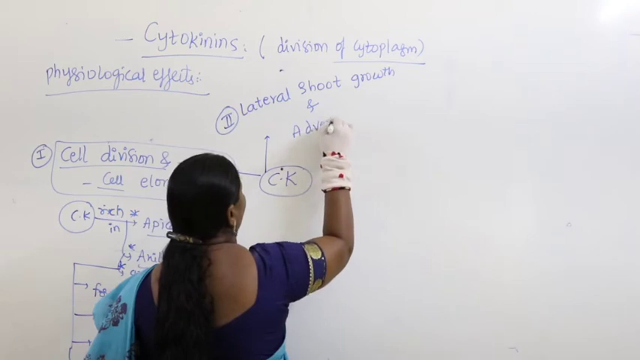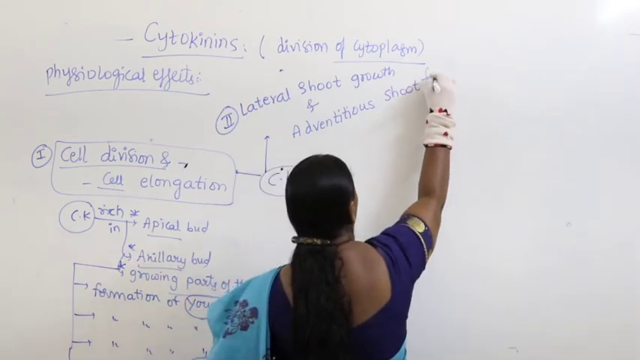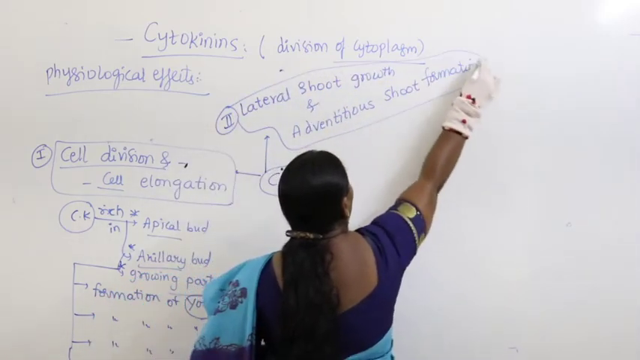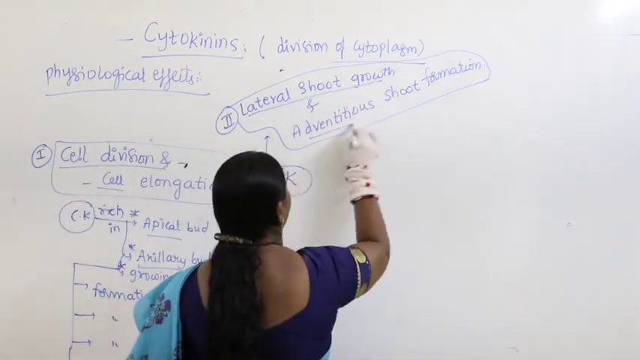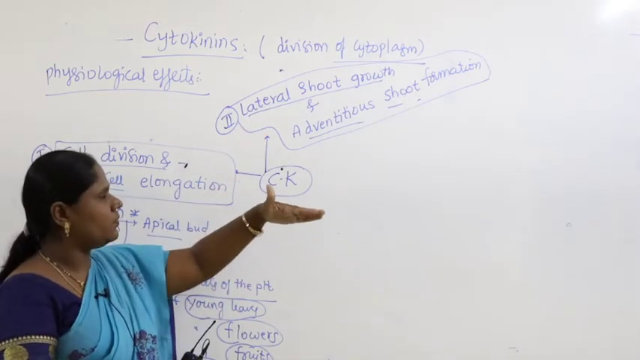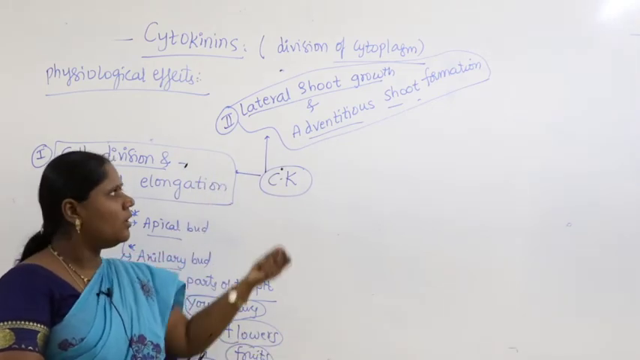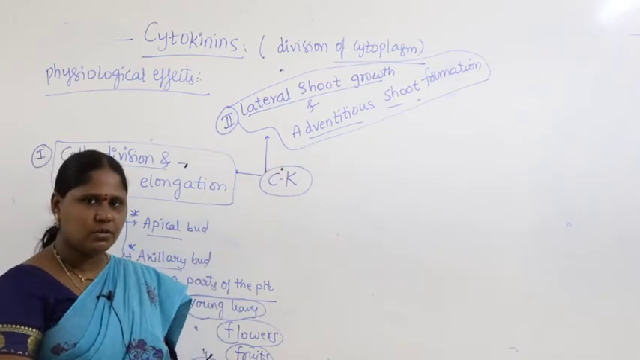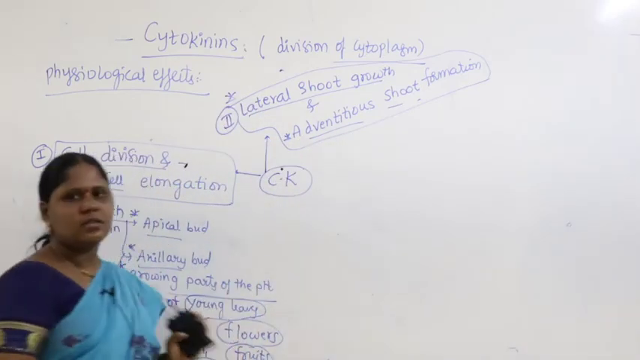Adventitious shoot formation. That is the second one. What are we writing for the second one here? It is making lateral shoot growth and adventitious shoot formation. Lateral shoot growth means laterally the shoot grows here. Adventitious roots, adventitious shoot, where do they get produced here? It is produced from the axillary bud, where adventitious bud also leads to formation of adventitious shoot. So these two are also well taken care of by cytokinin.